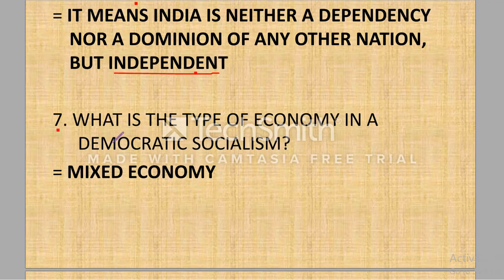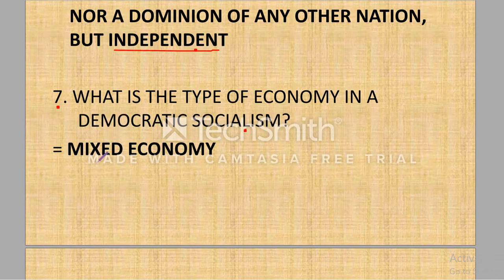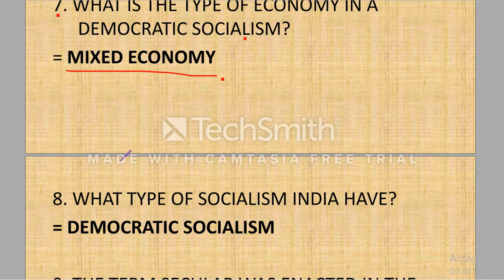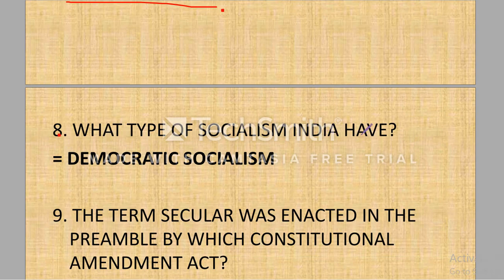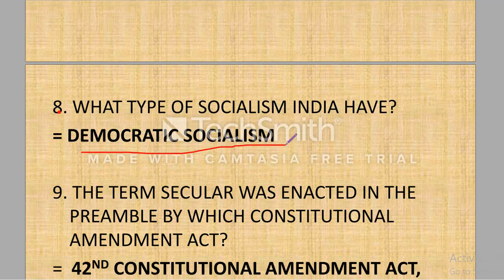Next question. What is the type of economy in a democratic socialism? Answer is mixed economy. For example, India. Next, what type of socialism does India have? India has democratic socialism. Now, what does this democratic socialism mean? This means where public and private sector coexist side by side. It's not like communistic socialism where the means of production and distributions are nationalized and the private properties are abolished. Democratic socialism is not like communistic socialism.